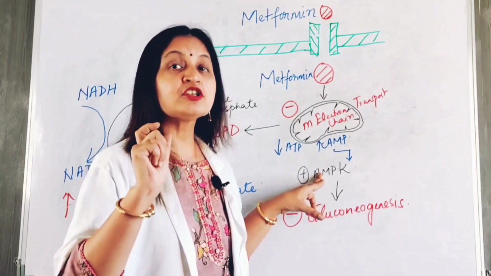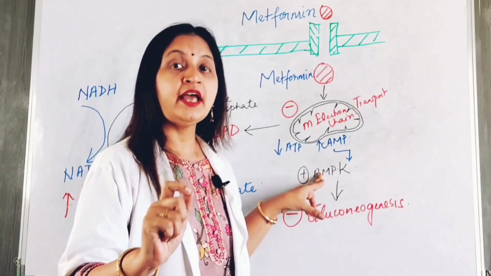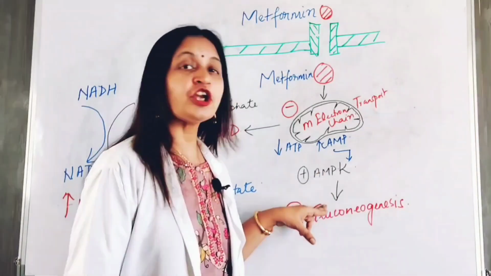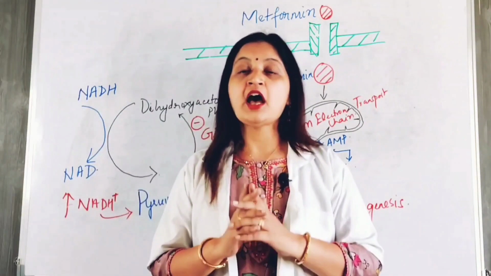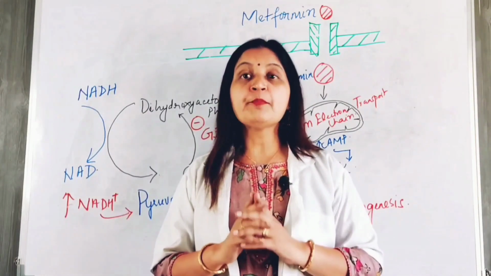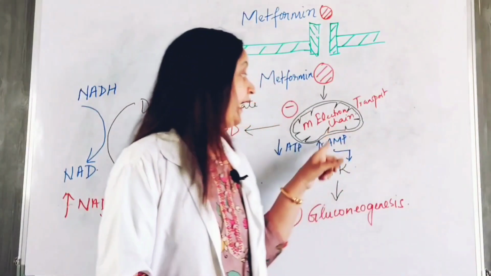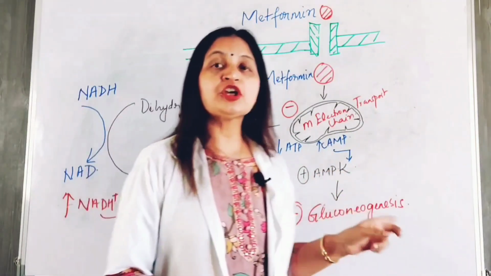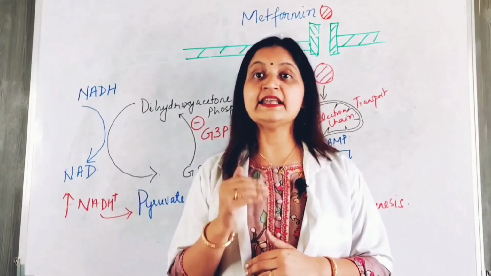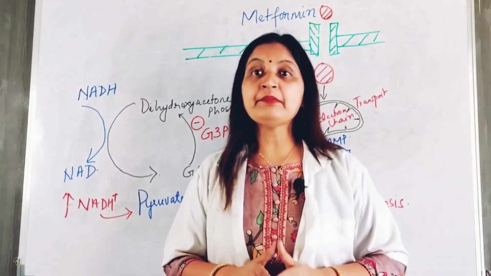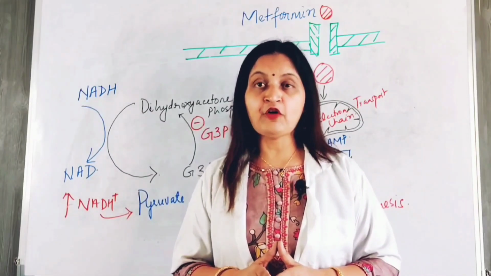The kinase enzyme is responsible for phosphorylation, and phosphorylation of gluconeogenic genes causes inhibition of gluconeogenesis, a process that is responsible for the production of glucose. So metformin, by activating AMP protein kinase enzyme, causes inhibition of gluconeogenesis, thereby decreasing the hepatic glucose production. So this is the primary anti-diabetic action of metformin.